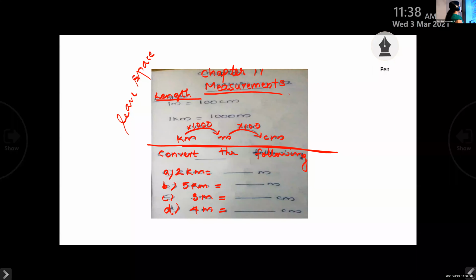Alvina, please unmute and say 2 kilometers equal to dash meters. 2000 meters. Very good, correct answer, because to convert from kilometer to meter you have to multiply by 1000. All of you know the shortcut way to multiply by 1000? You put 3 zeros along with the given number on the right side. So write 2 along with 3 zeros on the right side. Okay, very good.